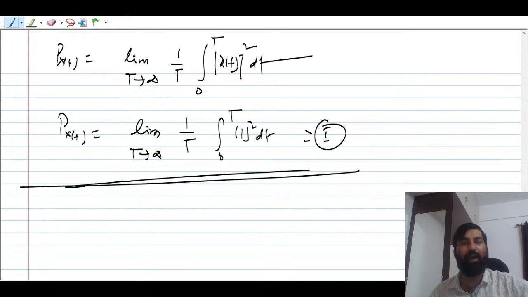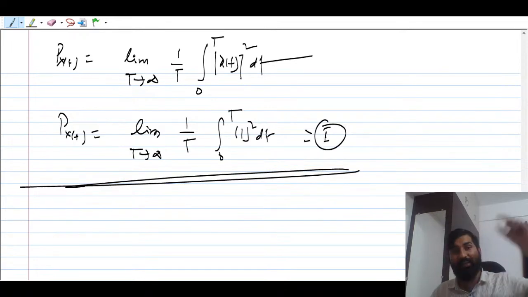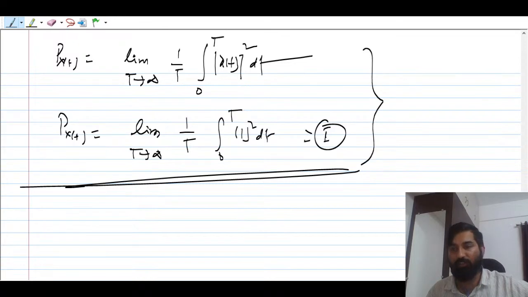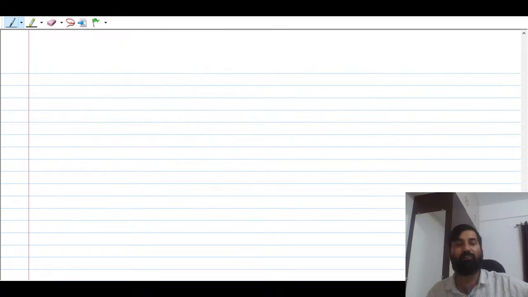You see here the power is coming out to be finite. Earlier we have taken T by 2, right? So certainly power will be 1 by 2, but here the power is going to be 1. So this u of t you can say is a power signal. It is not an energy signal, and if you try to compute the energy of the signal then it will be infinite.